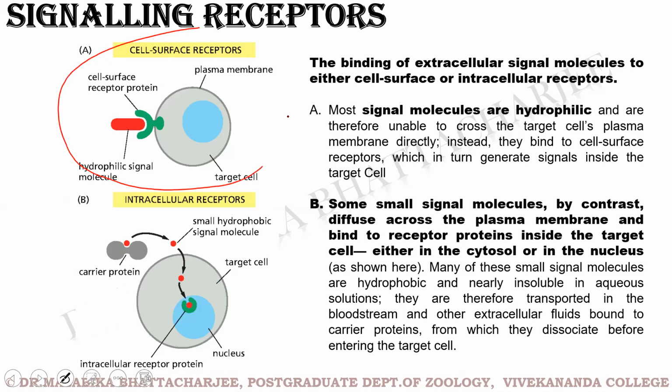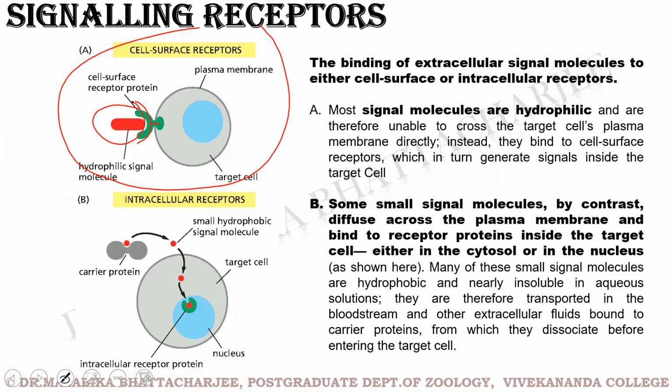As you can see, the receptor is present on the cell surface and the receptor binds to its ligand. By now, you must have understood what a ligand means. In case of cell surface receptors, the majority of the signaling molecules are hydrophilic. And since they are hydrophilic, they are unable to cross the target cell's plasma membrane.